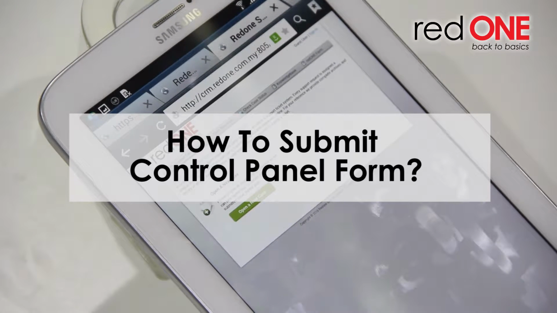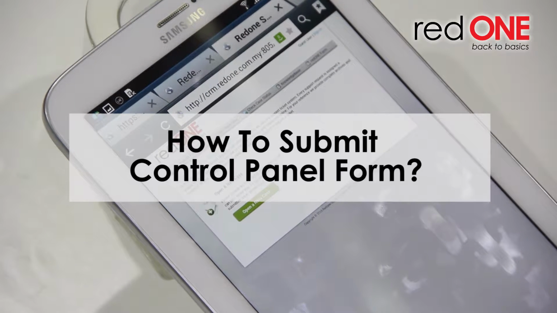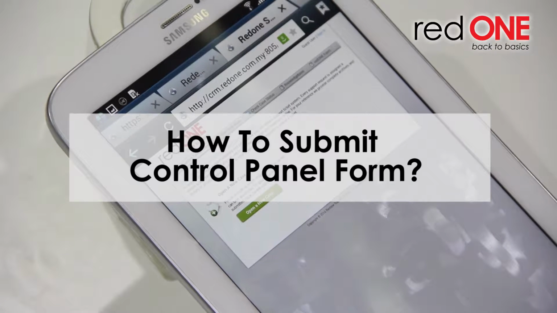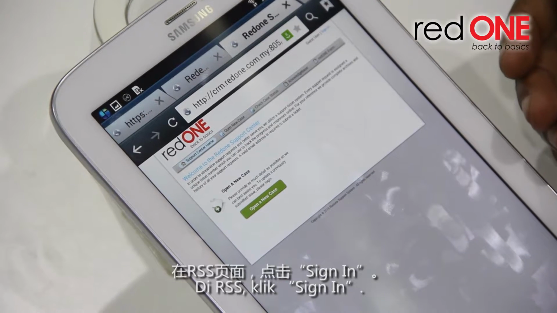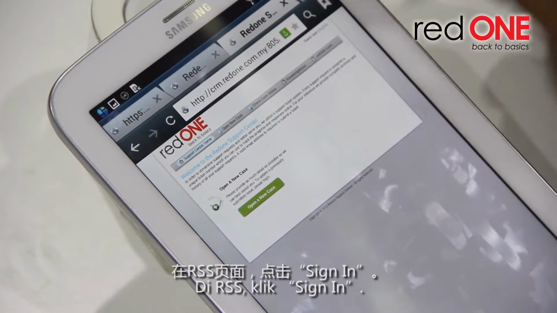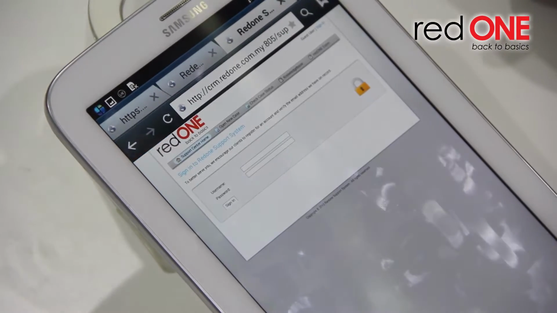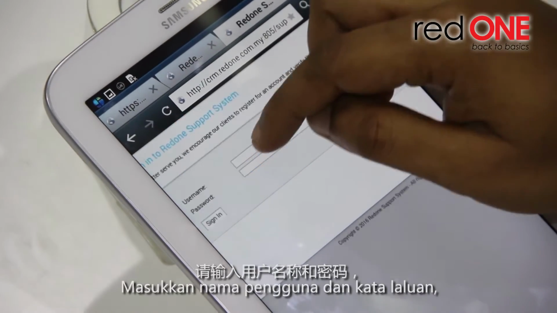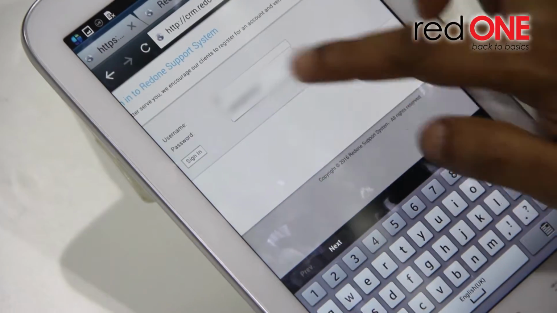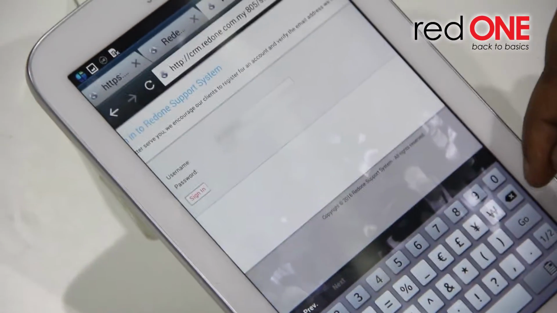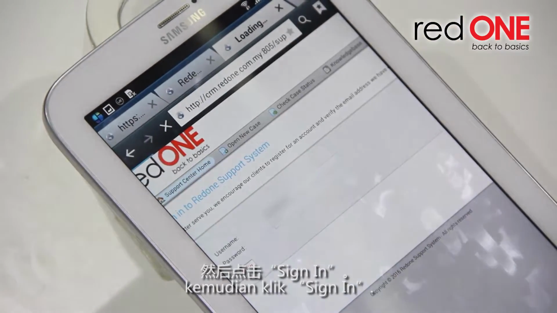How to submit control panel form from RSS redONE form. On your RSS interface, kindly click sign in. Key in your username and password and click sign in.